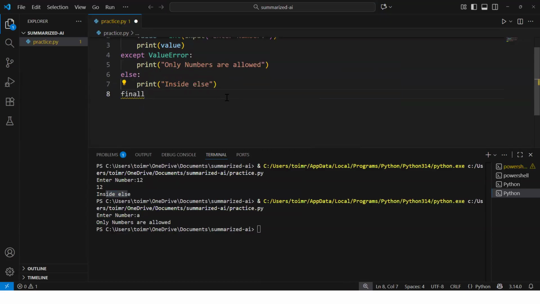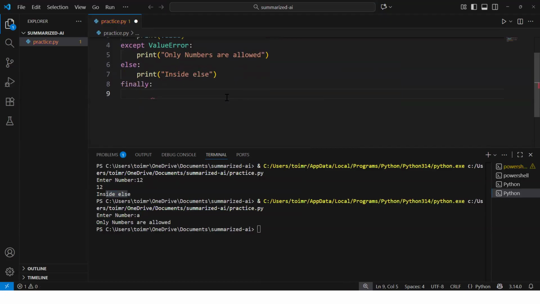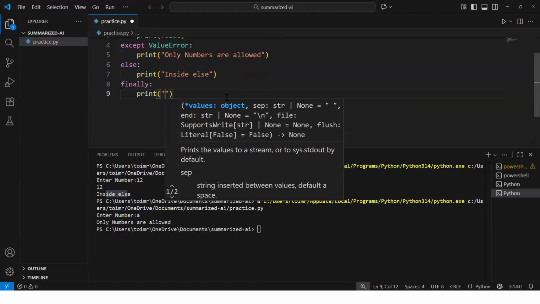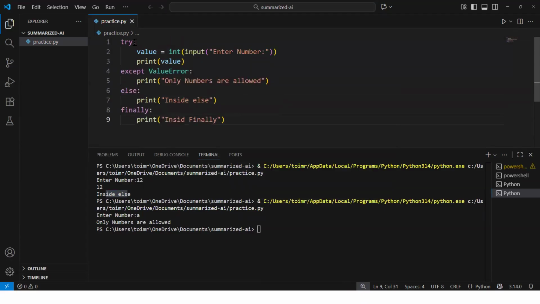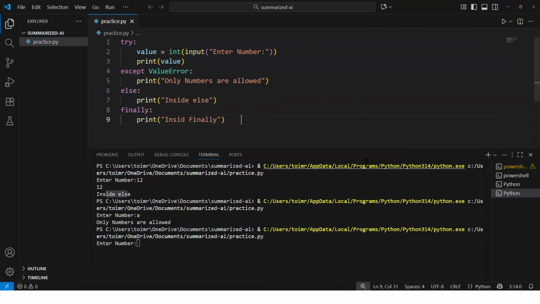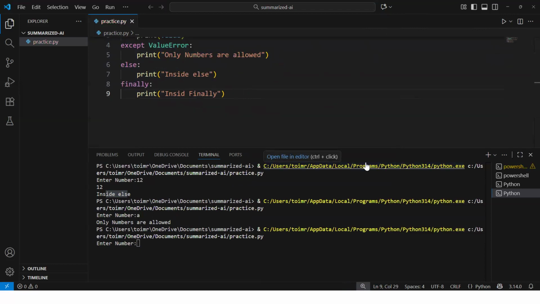Now, similar to else, we have a finally block. In this finally block also, we will write one statement and say inside finally. So we have try, except, else, and then we have finally. Great. Now let me execute this code and let's give a number, 12. So it printed the number, correct? It went inside else because it was successfully running. It did not go into except. Then it printed inside finally.